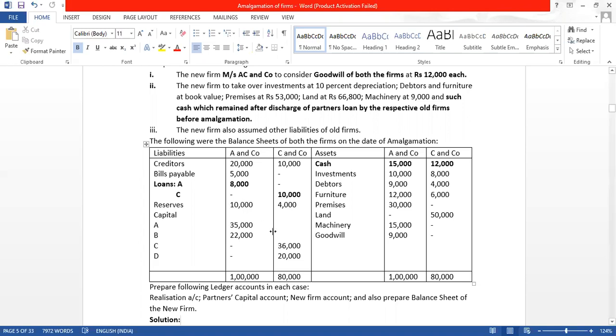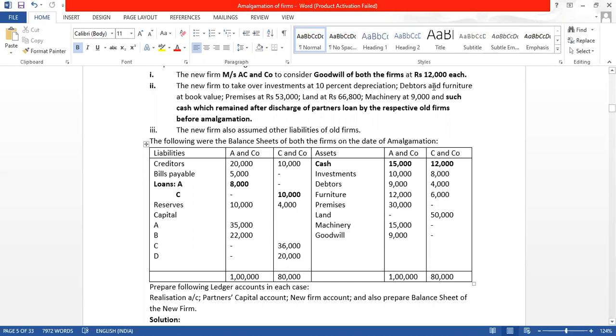Then there is capital. A is contributing 35,000, B is contributing 22,000, C is contributing 36,000, and D is contributing 20,000. On the asset side, we can see the cash balance is 15,000 and 12,000, investments 10,000 and 8,000, debtors, furniture, premises, land, machinery, and also goodwill in A and Company, but we will not take this goodwill; we will take the revised value.